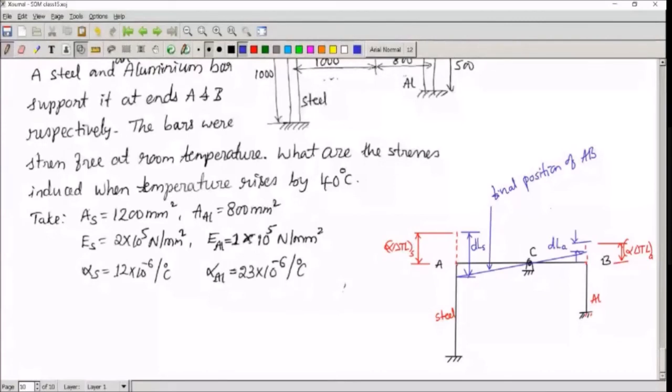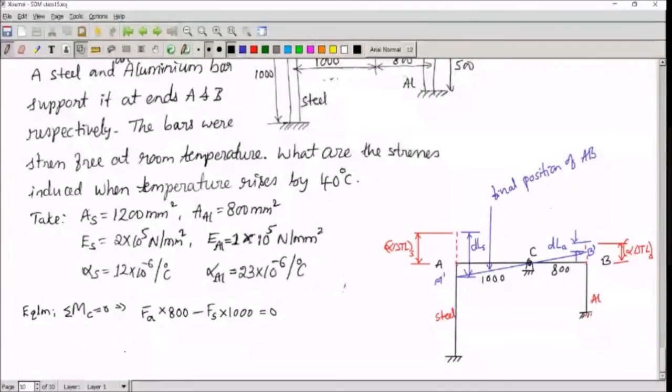Now, we should be able to relate all these parameters using similar triangles. See, A, C, and if you call this point A dash and this point B dash, the triangles A dash C and B dash C, those two triangles you can compare and you can arrive at a kinematic condition. And for the equilibrium condition, you have to take moment about point C, and that gives FA into this distance, which is 800, and this distance is 1000. That is given in the question. So FA into 800 minus FS into 1000 will be equal to 0. This is the equilibrium condition.